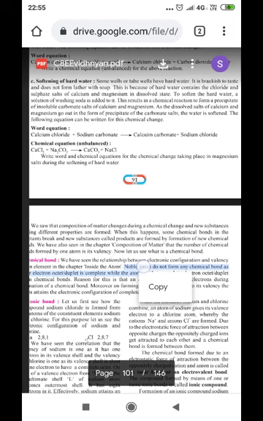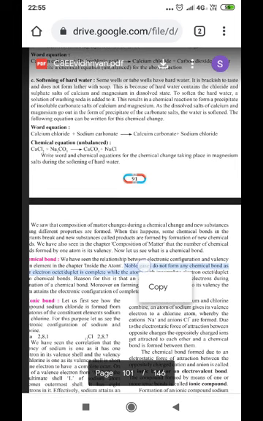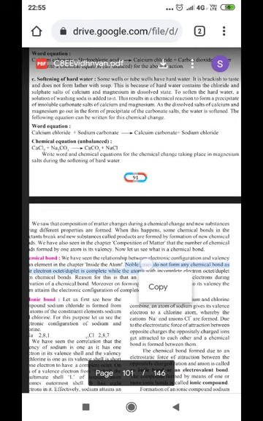Some wells or tube wells have hard water. It is brackish to taste and does not form lather with soap. This is because hard water contains chloride and sulfate salts of calcium and magnesium in dissolved state. To soften hard water, the solution of washing soda is added to it.